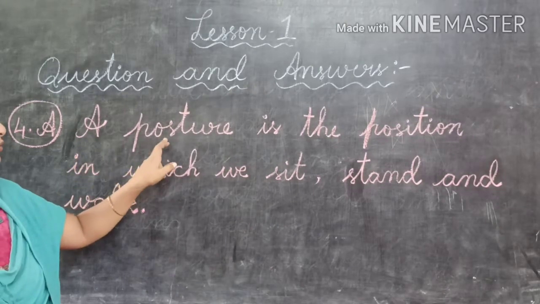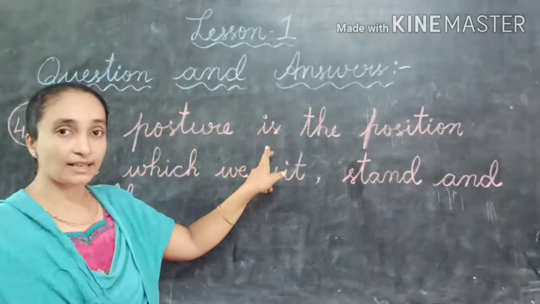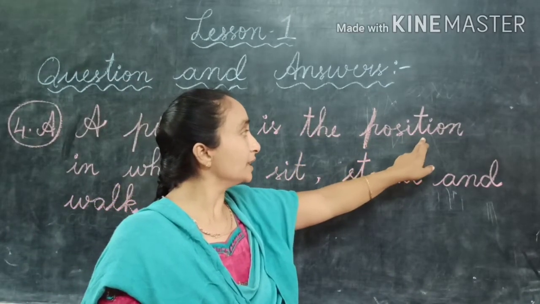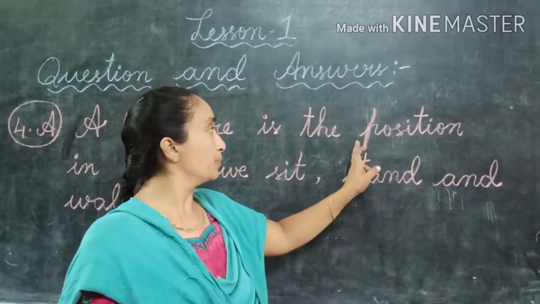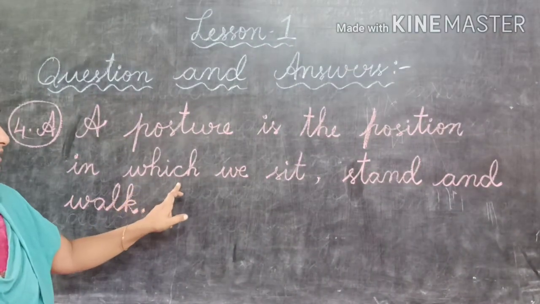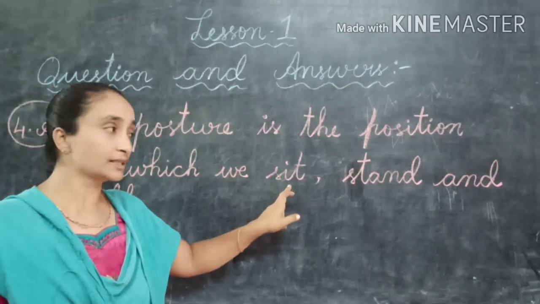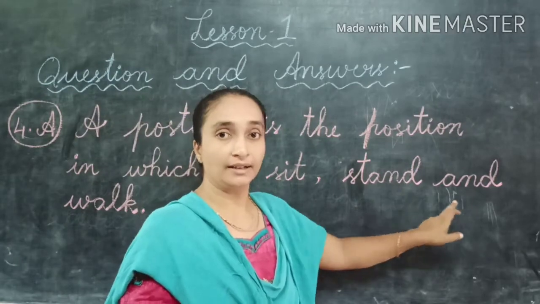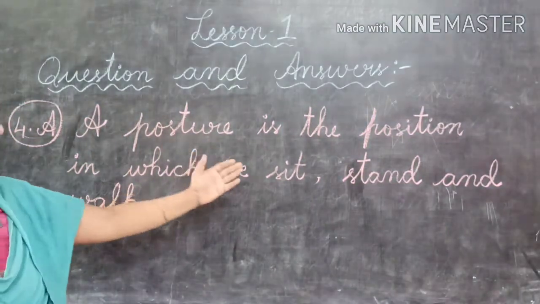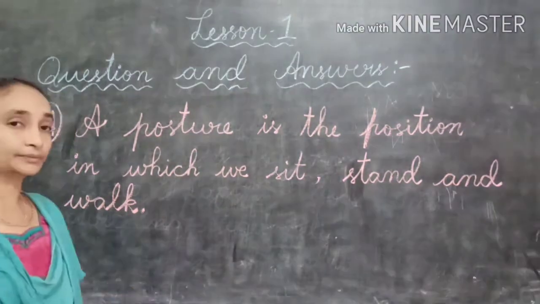Capital A, P-O-S-T-U-R-E, posture. A posture, I-S is, T-H-E the. A posture is the, P-O-S-I-T-I-O-N, position. A posture is the position in, W-H-I-C-H, which, in which, W-E, we, S-I-T, sit, S-T-A-N-D, stand, A-N-D, and, W-A-L-K, walk. A posture is the position in which we sit, we stand and walk.